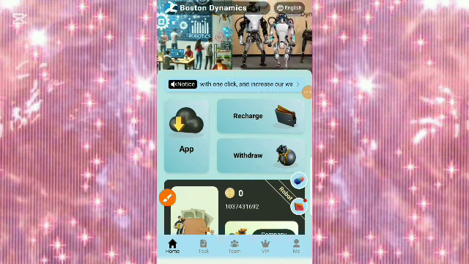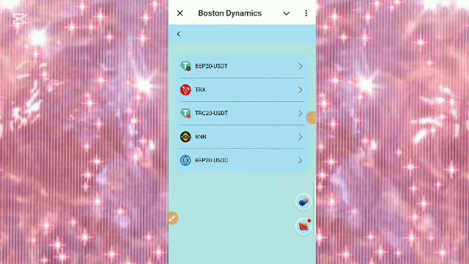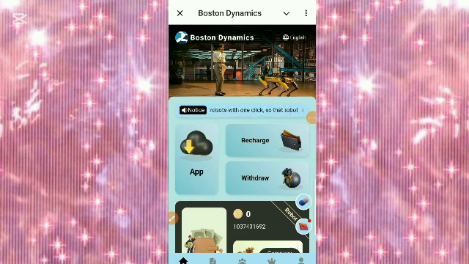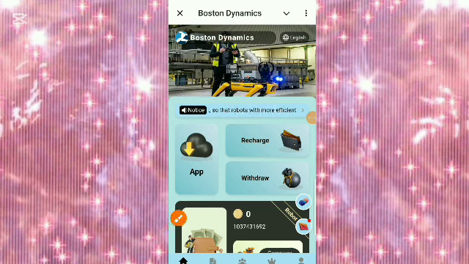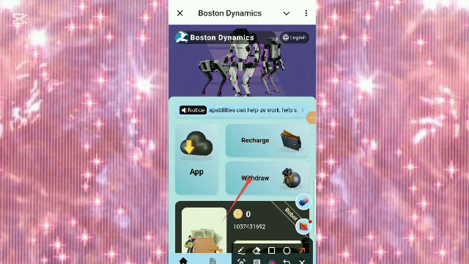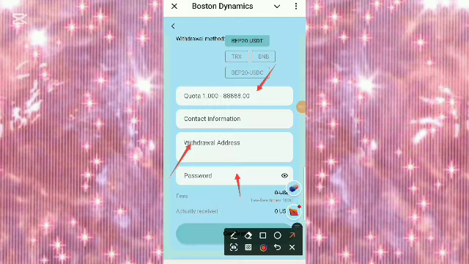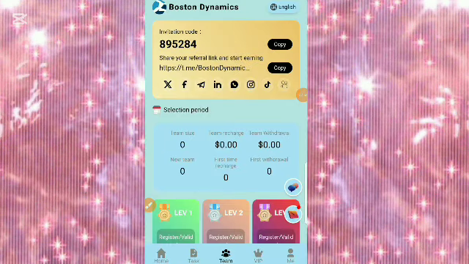Quick, let me teach you how to recharge. Once you click on recharge, this is the interface. You choose any USDT of your choice and you recharge. So I'll be teaching you how you can withdraw from this platform. Once you click on withdrawal, it takes you to this interface. What you just have to do is input how much you want to withdraw, your withdrawal address, password, and your contact information. Immediately your money is transferred to your wallet.